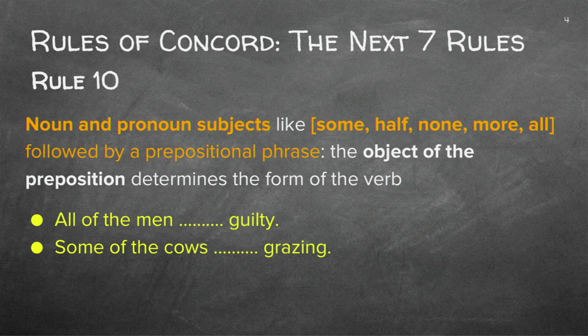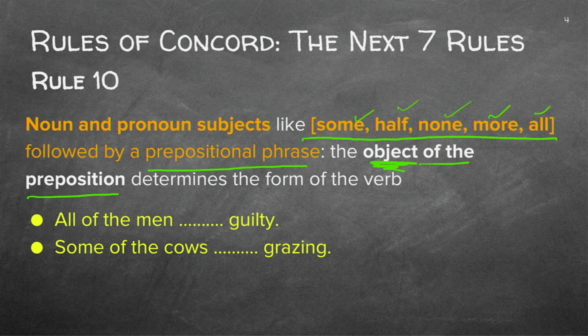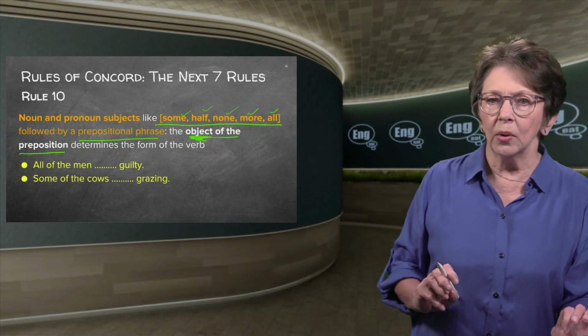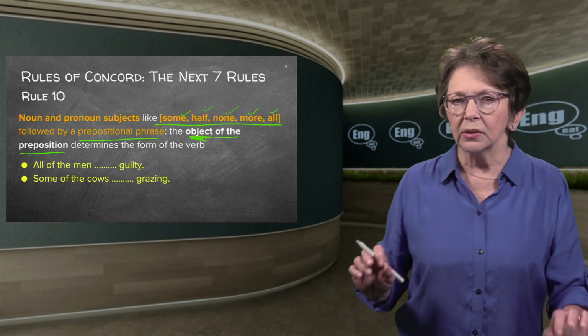Then rule 10. If you have noun and pronoun subjects like the following: some, half, none, more, and all, followed by a prepositional phrase, find the object of the preposition. Because the object of the preposition will determine the form of the verb. So how does this work? Now, you've got to remember, you must have the all, the more, the none, the half, and some. And now there's a prepositional phrase. So all of the people, all of the learners, all of, right?